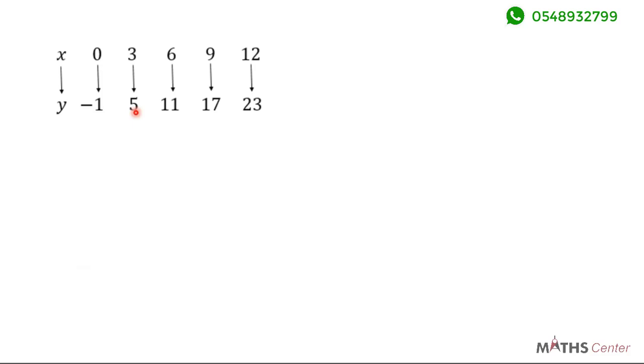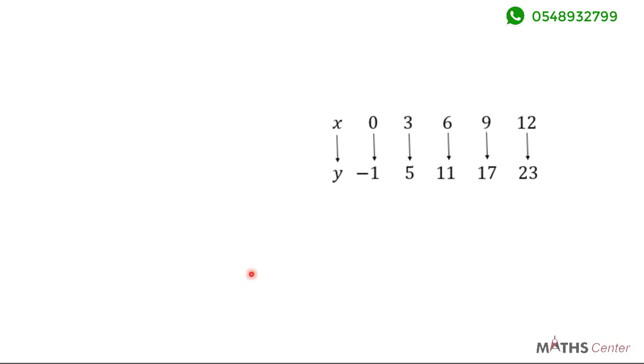Let's consider the next example. So we have the mapping here. I'm going to bring it here so that we can write the solution here. So we quote the general rule, which is y is equal to ax plus b. So the next thing we need to do is to find a. A will give us the constant difference of the codomain divided by the constant difference of the domain. Constant difference of the codomain, I'm going to pick the first 2 elements.